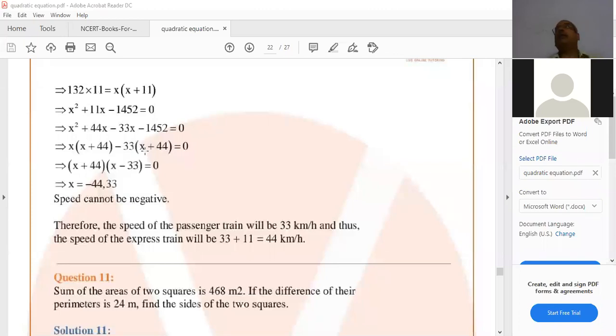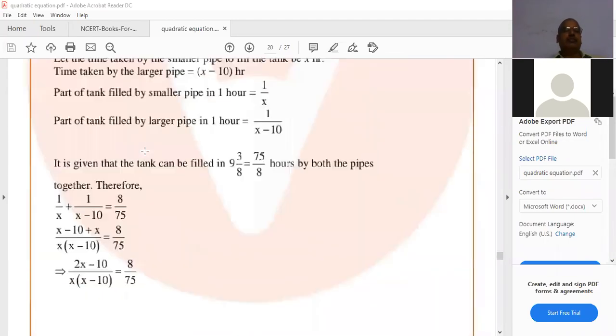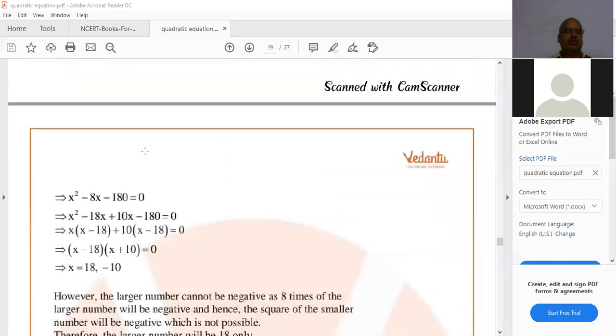Speed, distance, time sums are important, amma. From the examination point of view, most important. Understand, amma? This sum, express time, passenger time, is the same model as the 7th or 8th sum only, amma.